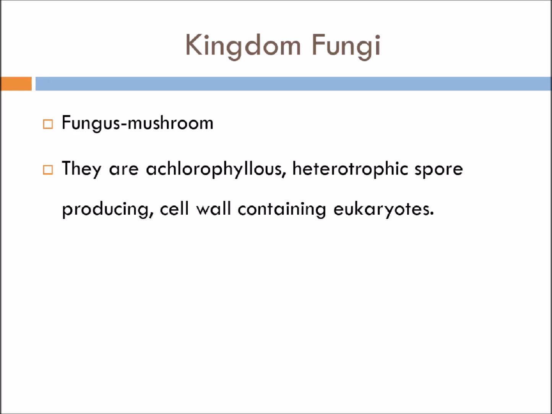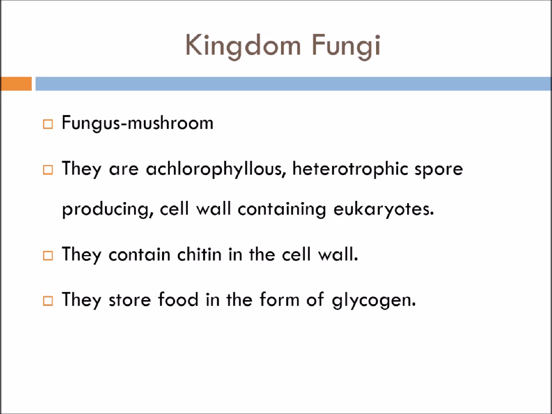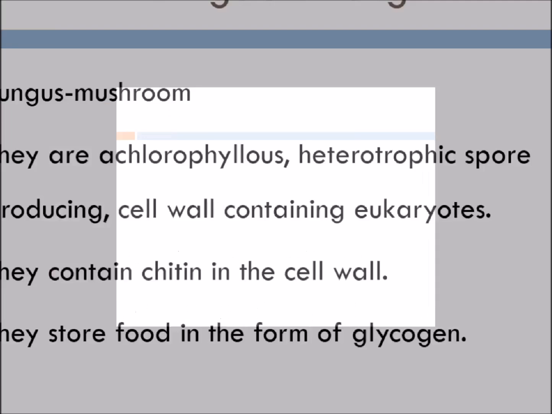They are the cell wall containing eukaryotes. Now when I say cell wall, that is the characteristic feature that the cell wall is made up of chitin. A chitin is a type of sugar. So it is a polymer of sugar, which is the characteristic feature of kingdom fungi. Now the animal-like character also is there, that is, they store the food in the form of glycogen, whereas the plants store their food in the form of, yes, starch.